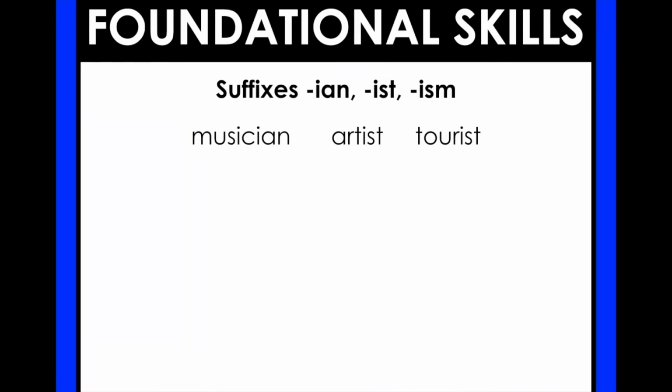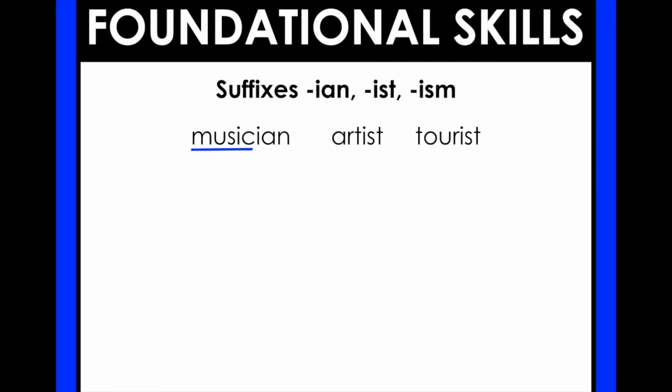Today we are focusing on the suffixes IAN, IST, and ISM. And I have a couple of words using some of those suffixes. So for example, we have the word musician, artist, and tourist. And I want to point out the base word for each of these. So remember, the base word is the main part of the word and the suffix is added to the end.